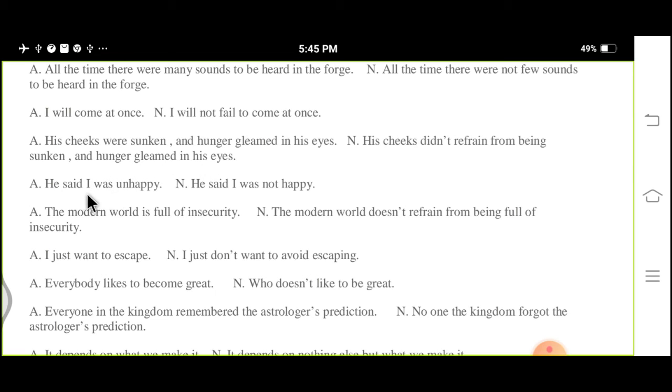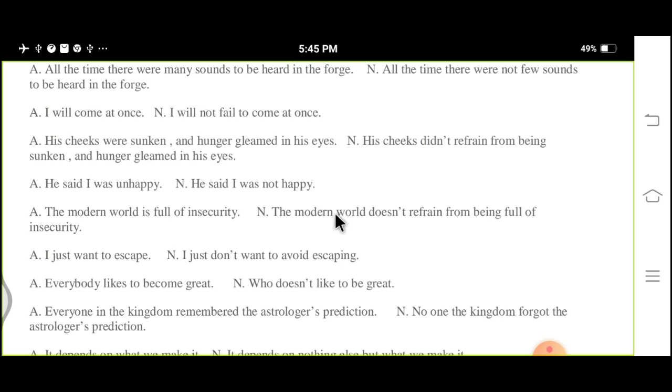He said, I was unhappy. "He said" means past tense. He said, I was not happy. Unhappy became happy, separating the knot. The modern world is full of insecurity.